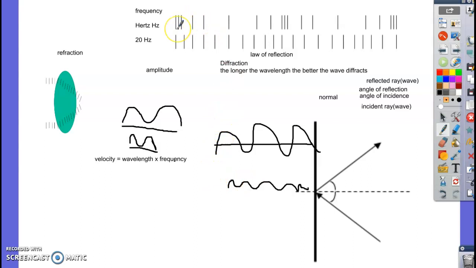Now, in a compressional wave, remember we said if they're squeezed really close together or really far, that shows great amplitude. If they don't change very much, they just barely squeeze together and they just barely spread apart, that would be low amplitude. So this top one would be violent, and this bottom one would be whispering, because it's just barely compressing the atoms together. And that would be the amplitude in a compressional wave.